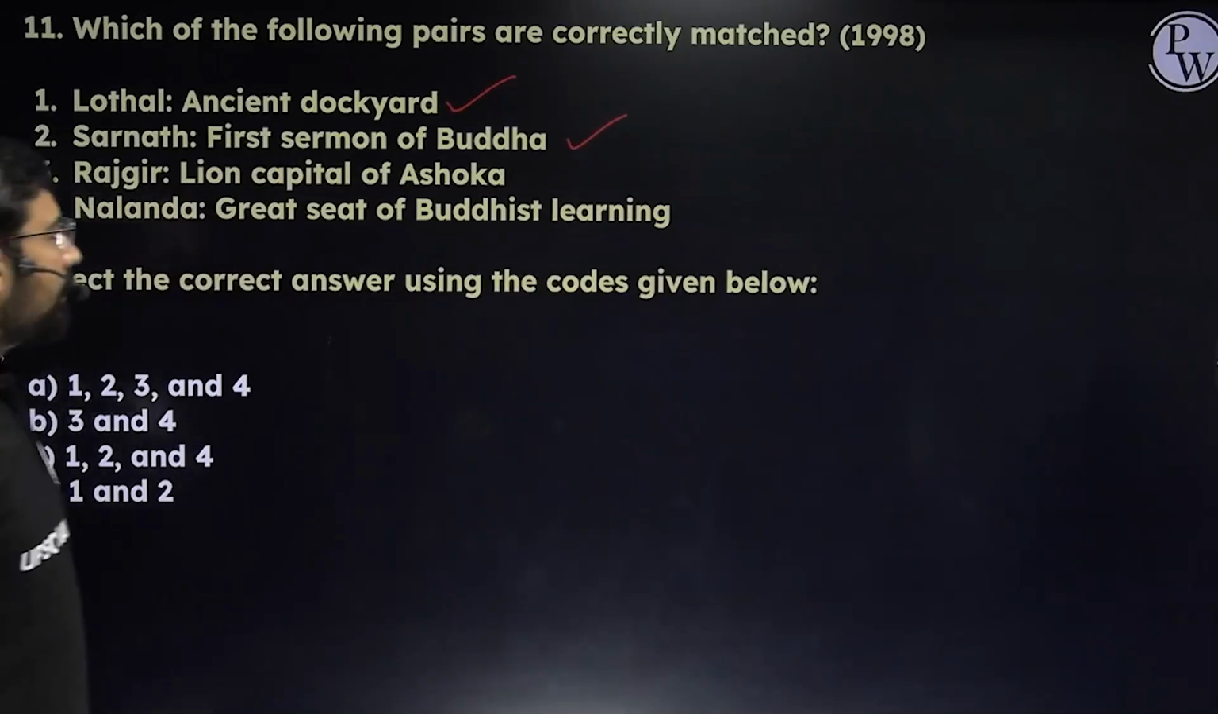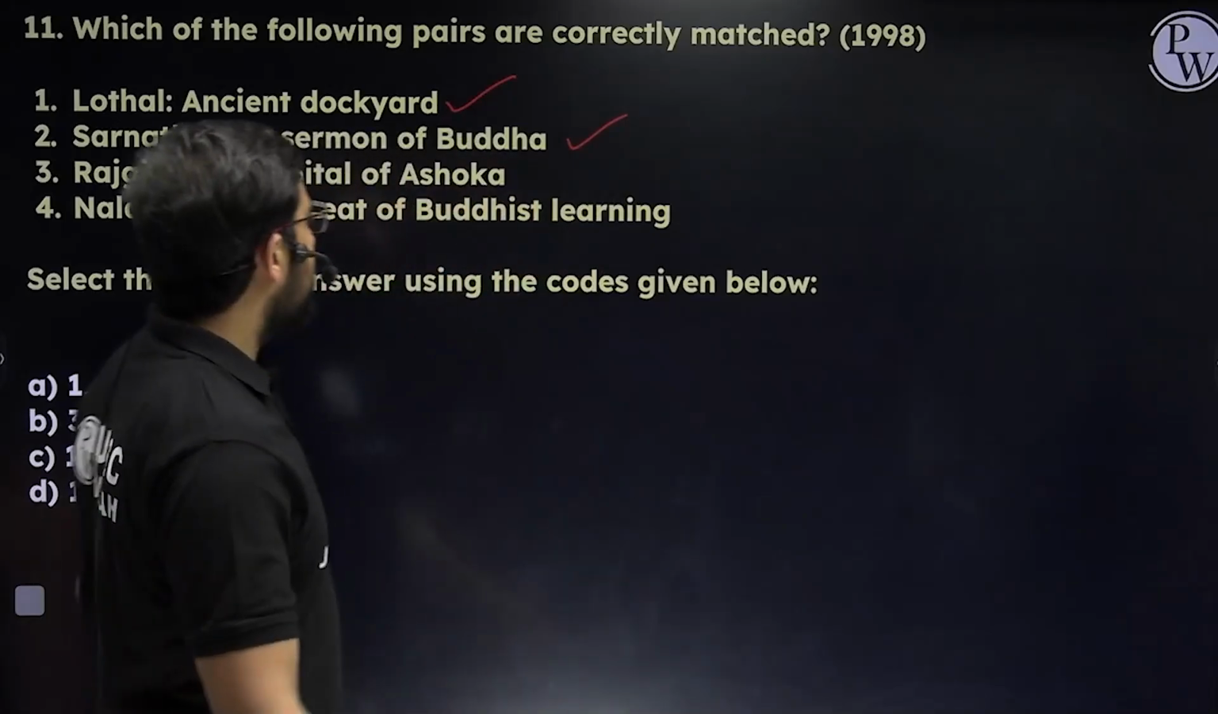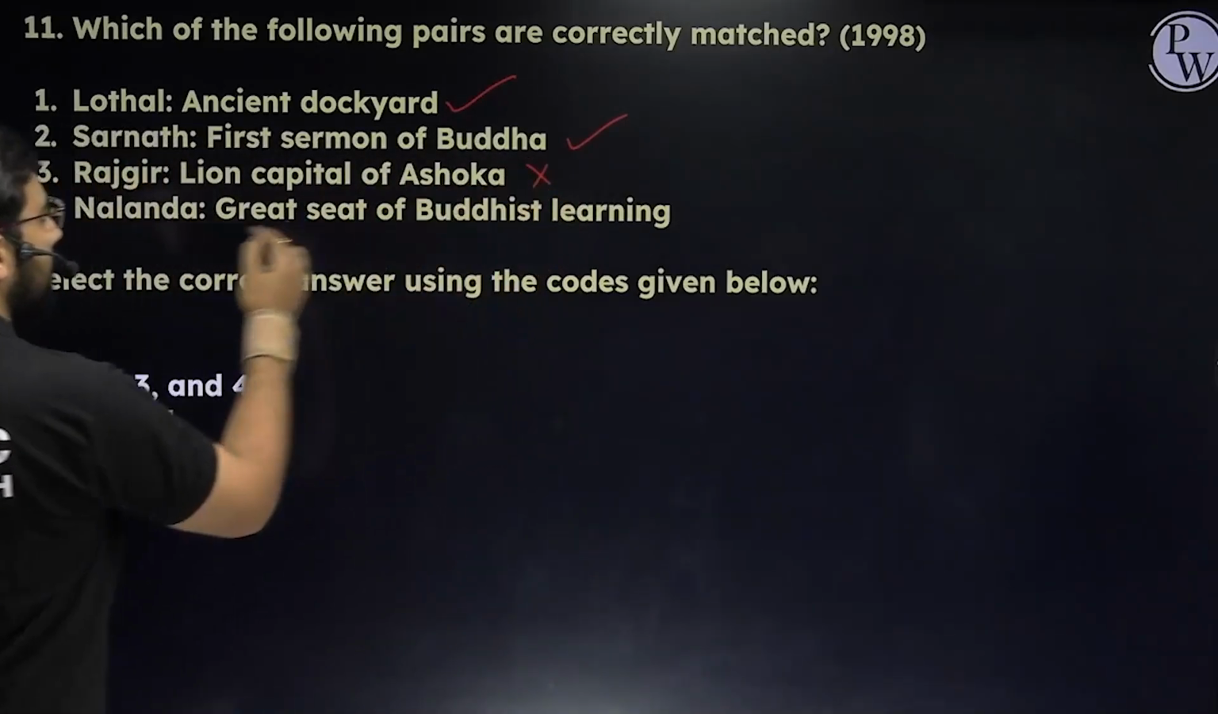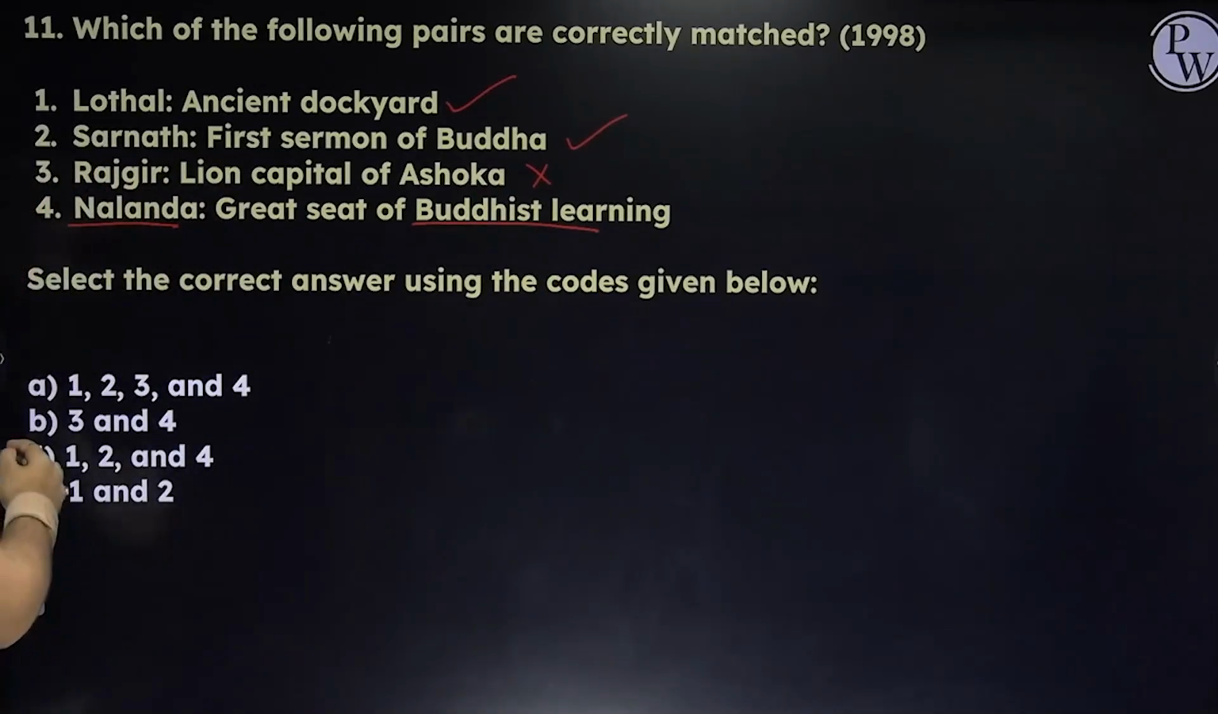Rajgir, lion capital of Ashoka. Now the lion capital of Ashoka is found at Sarnath again. The third statement becomes incorrect. And Nalanda is a great seat of Buddhist learning. That is also correct. So in this case the answer will become C.